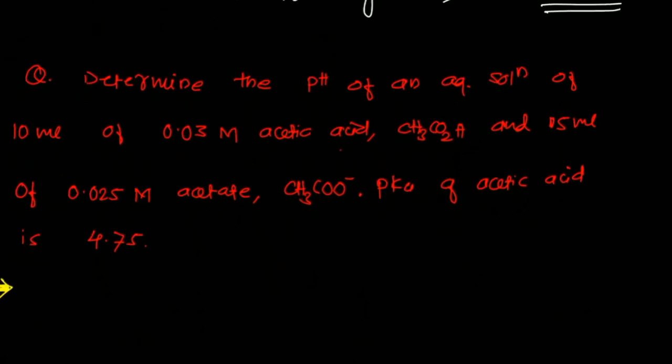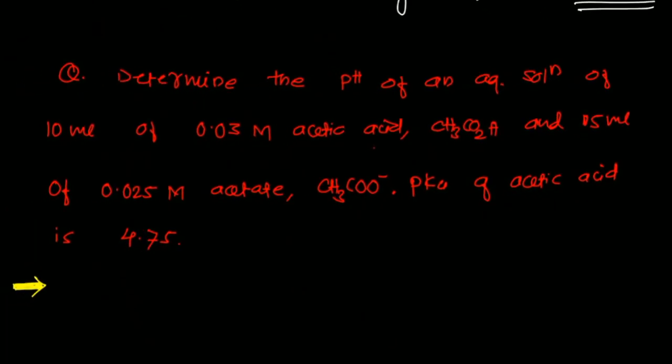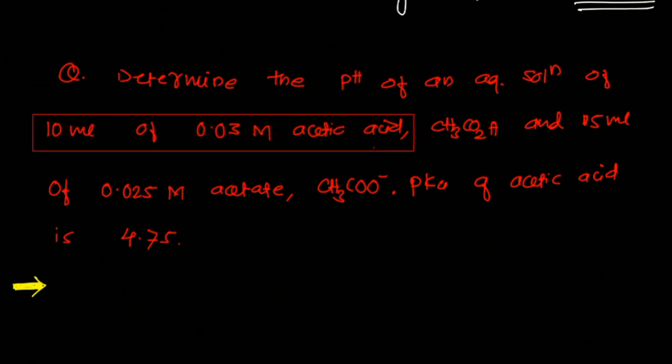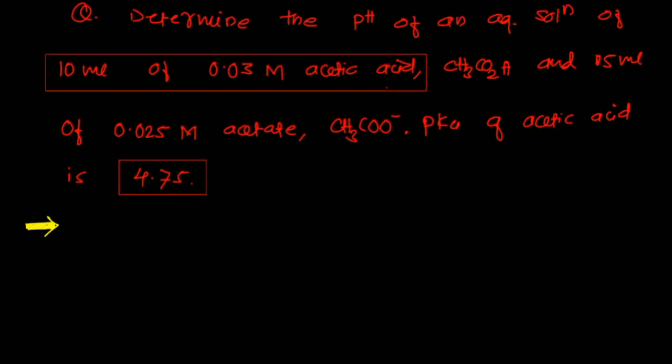Determine the pH of an aqueous solution of 10 ml 0.003 acetic acid, 15 ml 0.025 acetate, and the pK of acetic acid is given, that is 4.75. The three values are given to you. How to solve it now?